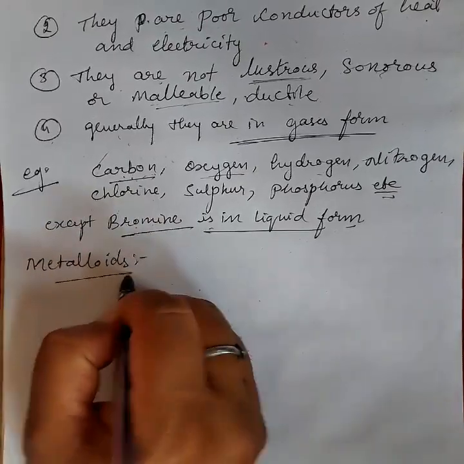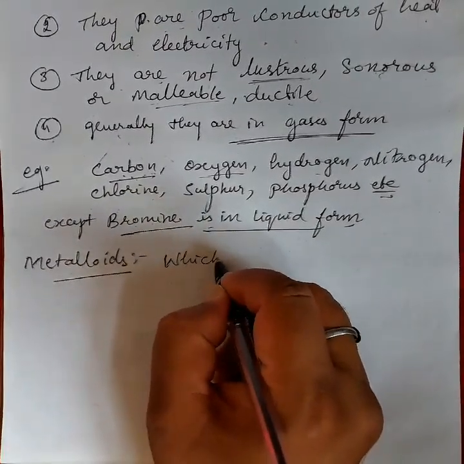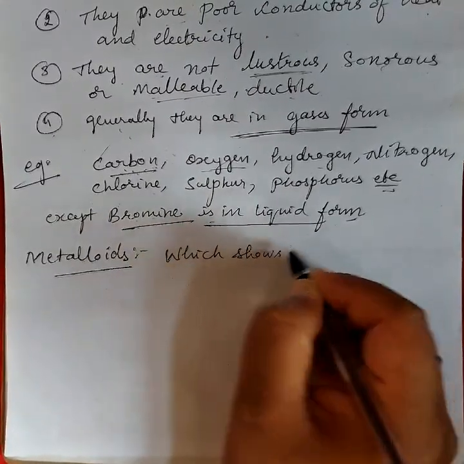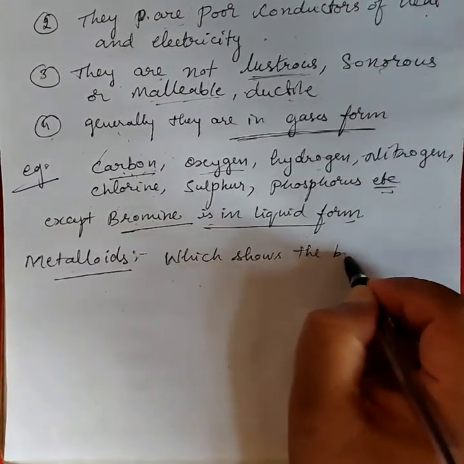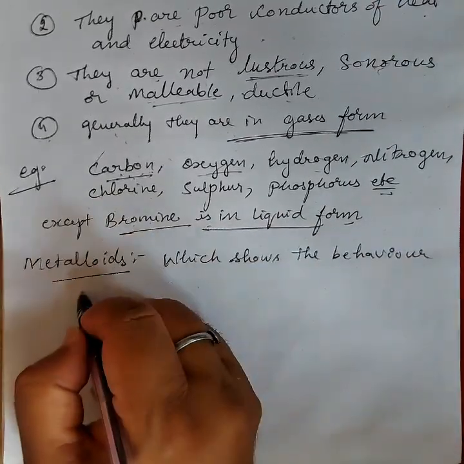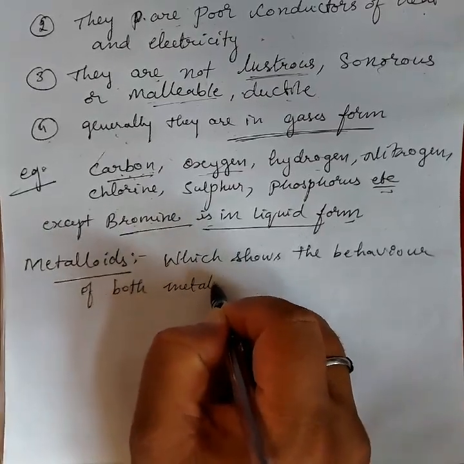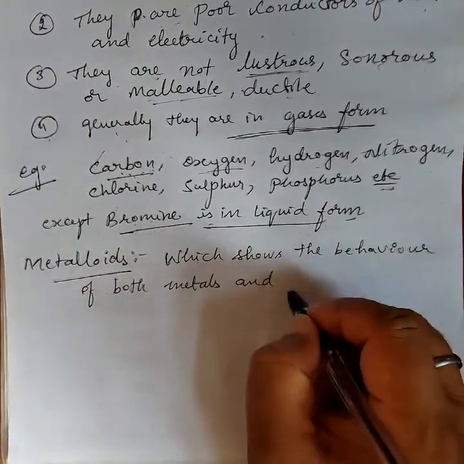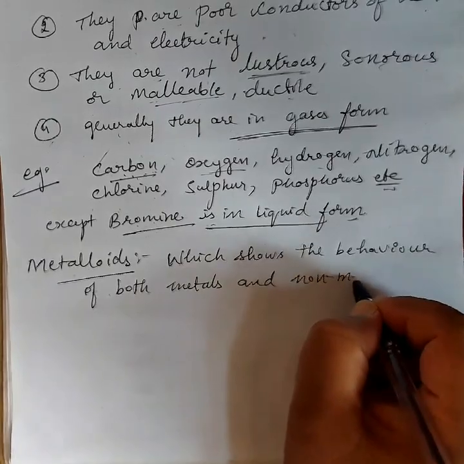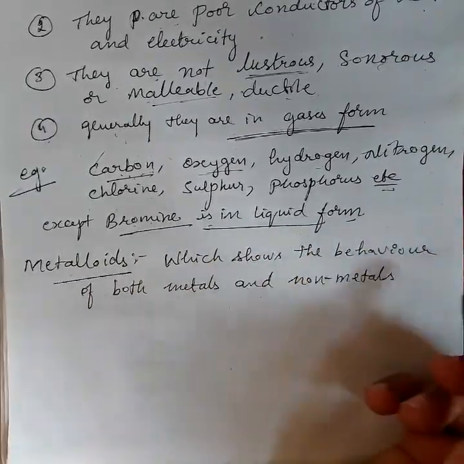Metalloids means those which show the behavior of both metals and non-metals, or which show the properties of both metals and non-metals.